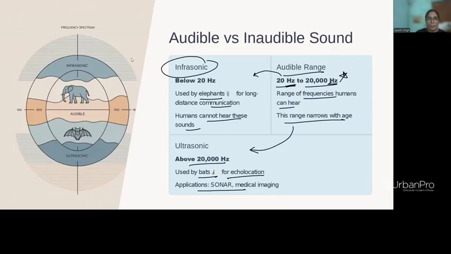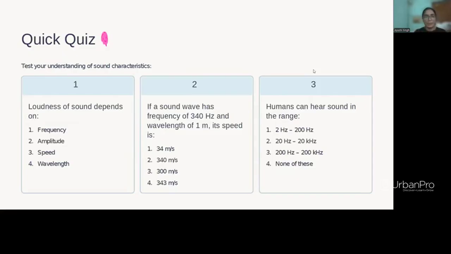Okay, now let's do some questions. I love this part because I know I have taught this, so you will be able to solve it. I hope you'll try. The first question is: loudness of sound depends on frequency, amplitude, speed, or wavelength. Let me boil it down to only two options: frequency and amplitude. Now you try to figure it out.